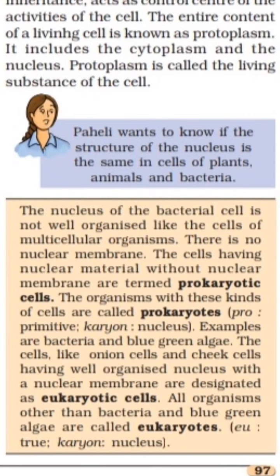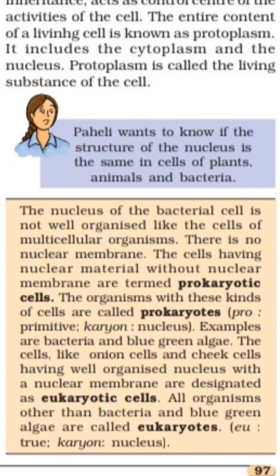Next, cells like onion cells and cheek cells. Onion cells are from plant cells, and cheek cells are from animal cells. Cells having a well organized nucleus with the nuclear membrane are designated as eukaryotic cells. And all the organisms other than bacteria and blue-green algae are called eukaryotes. Eu means true and karyon means nucleus.